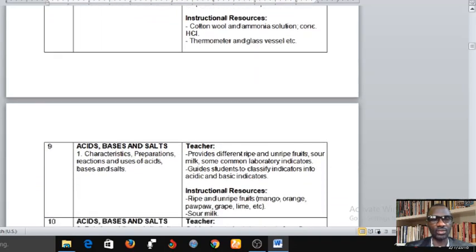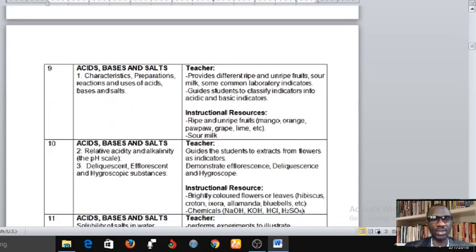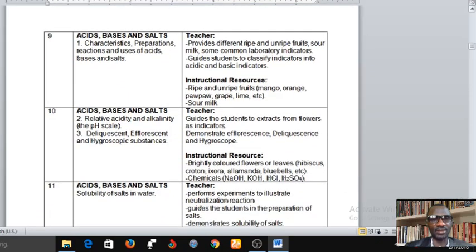Now let's go to week 9. Here you have acids, bases, and salts. Characteristics, preparation, reaction, and uses of acids, bases, and salts. And week 10 also you have acids, bases, and salts.